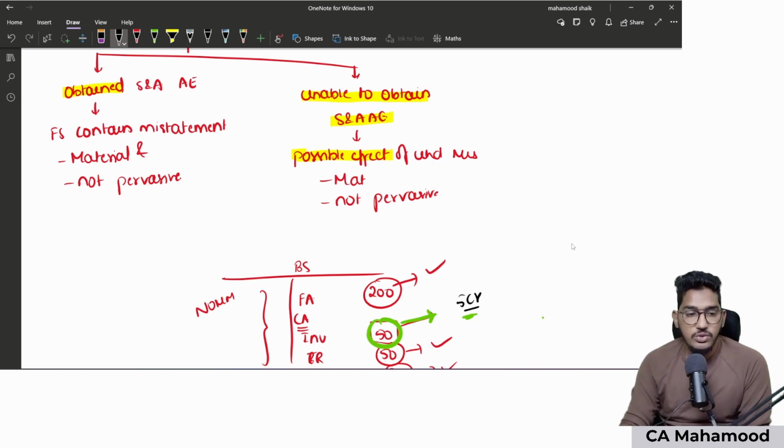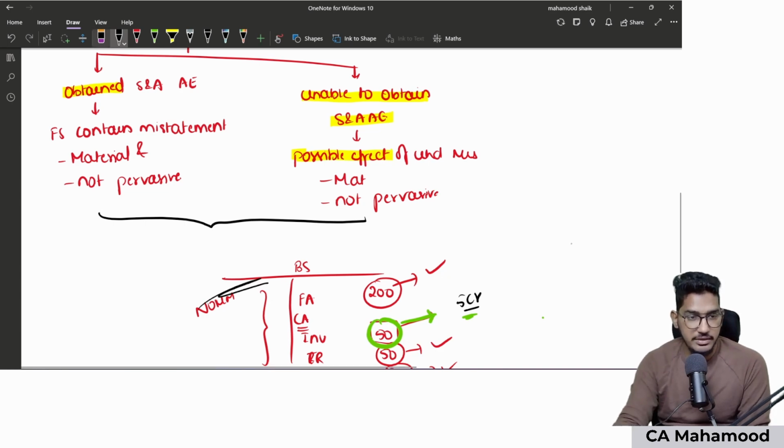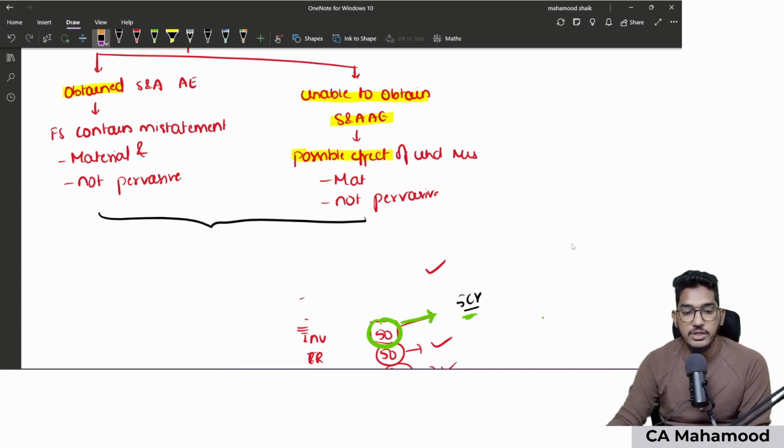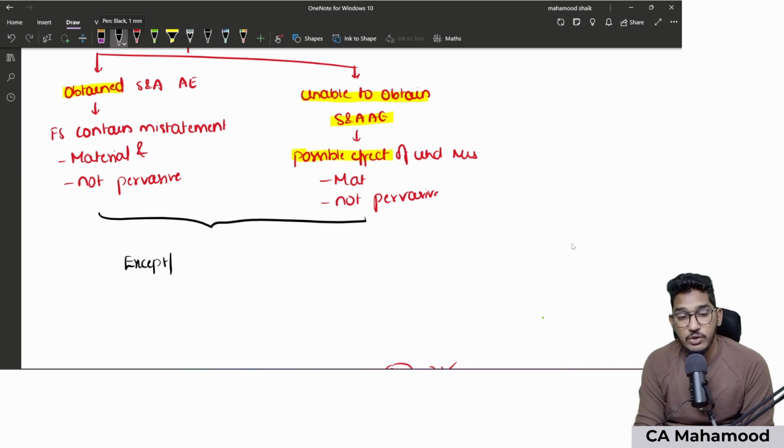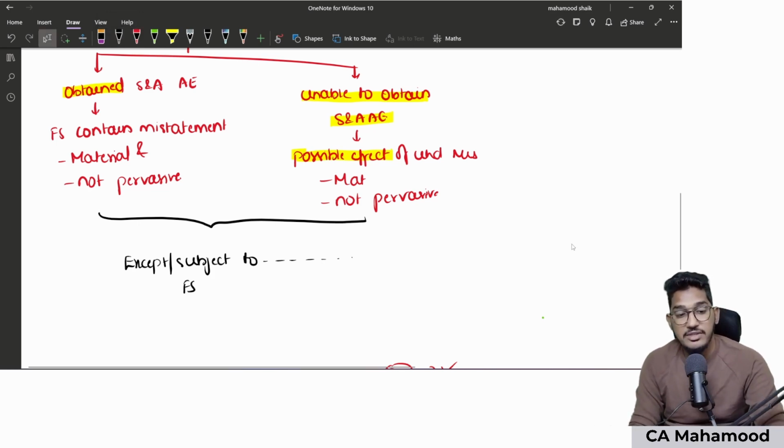Clear everyone? So there is even a terminology. When you want to give a qualified opinion, you have to use a terminology something like this. There is some dedicated terminology which you are supposed to use. Sir, how to identify the opinion is a qualified opinion? By looking at terminology. So what terminology should the auditor use? Auditor should use a terminology: except or subject to certain items. What are those items? Except or subject to certain items, financial statements give true and fair view.